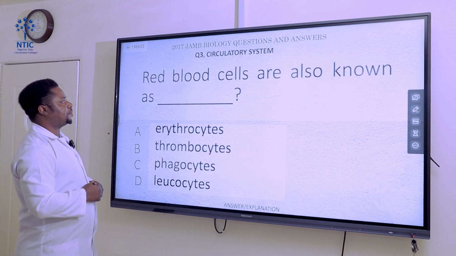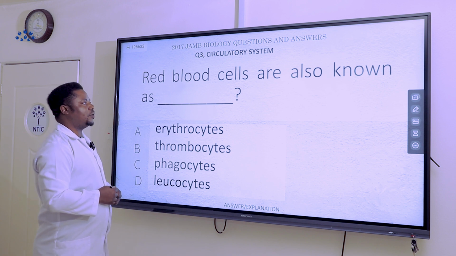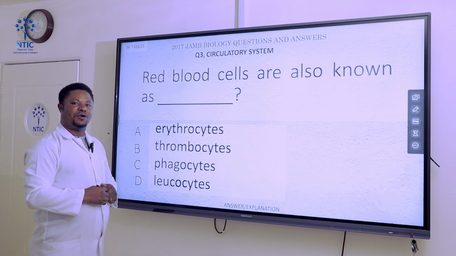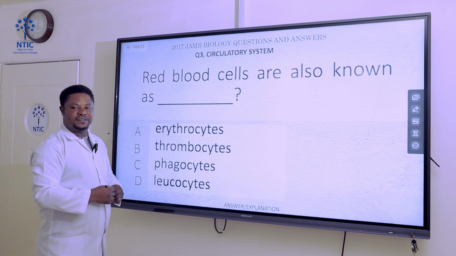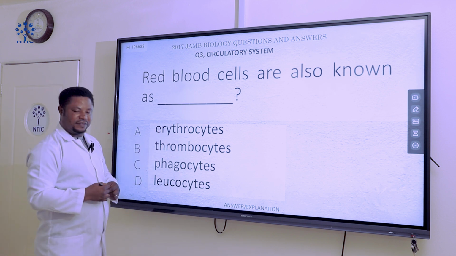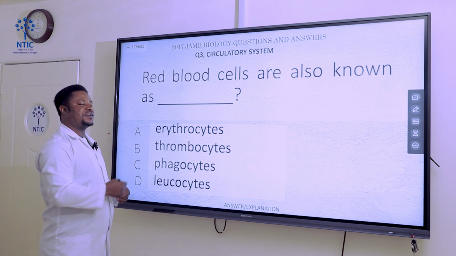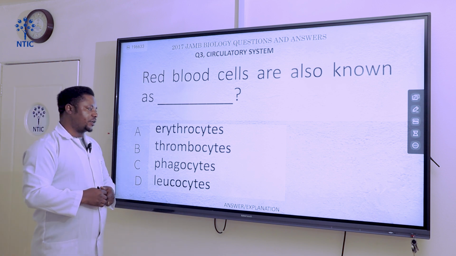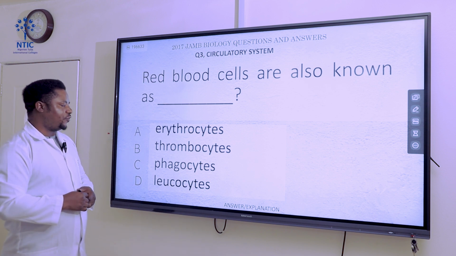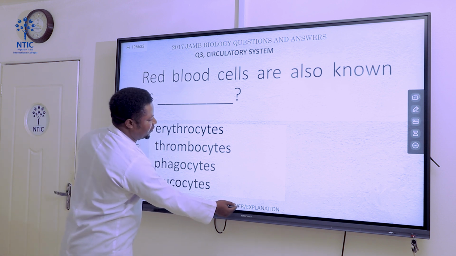Question number 3. Red blood cells are also known as, okay, red blood cells. What is the scientific name of red blood cell? Let's see the options. We have erythrocytes, we have thrombocytes, we have phagocytes, we have leukocytes. These are the scientific names of the blood cells, okay? That is the corpuscles of the blood. Now, our answer here is actually erythrocytes, okay?